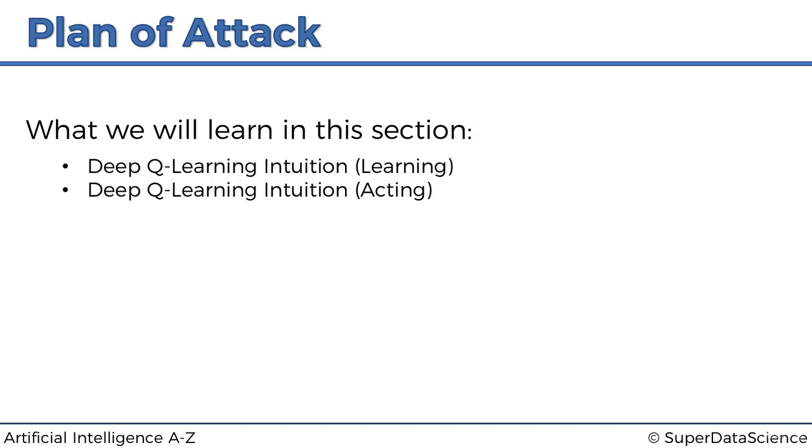So first we'll understand how the neural networks actually learn and how they update their weights based on what we are feeding them in, and how the whole concept of Q learning works. So how we're going to take the temporal difference concepts that we discussed in simple Q learning and apply them into deep Q learning.